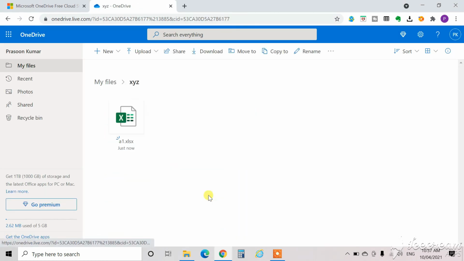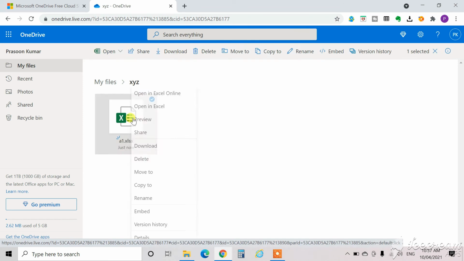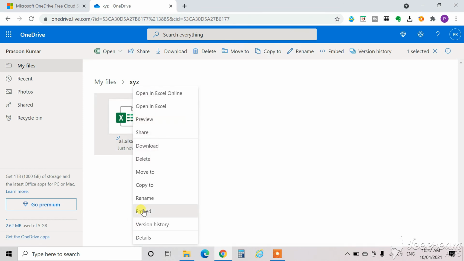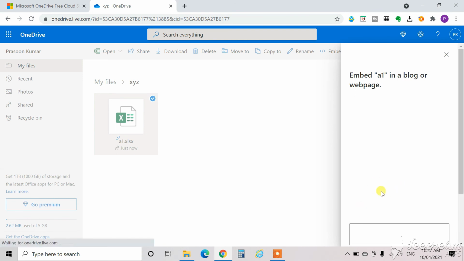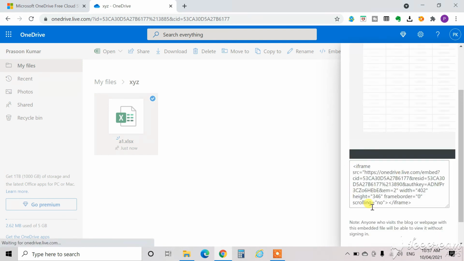Another very interesting feature is the embed function. When you right click on a file and select embed, there is an option to generate an HTML code. You can copy this code, and in case you have a website, you can paste this link there. Now even if you make any changes to this file here in your OneDrive, the changes will automatically reflect in the website. You don't have to make changes on the website again and again.